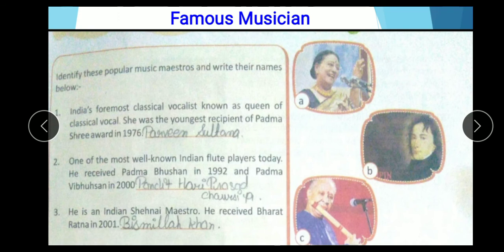Famous musicians. Identify these popular musicians and write their names below. First, India's foremost classical vocalist, known as Queen of Classical Vocal. She was the youngest recipient of the Padma Shri Award in 1976. Parveen Sultana. Second, one of the most well-known Indian flute players. He received Padma Bhushan in 1992 and Padma Vibhushan in 2000. Pandit Hari Prasad Chaurasia.